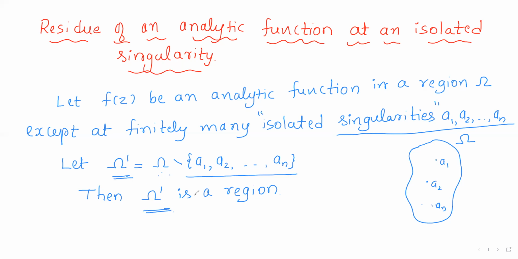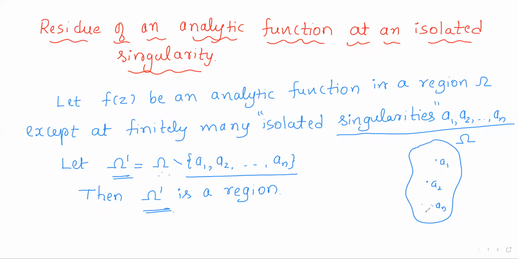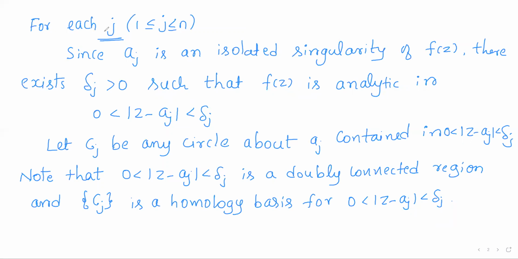Now for each j, with j indexing a1, a2, ..., an, what is aj? aj is an isolated singularity of f. So recall the definition of an isolated singularity.